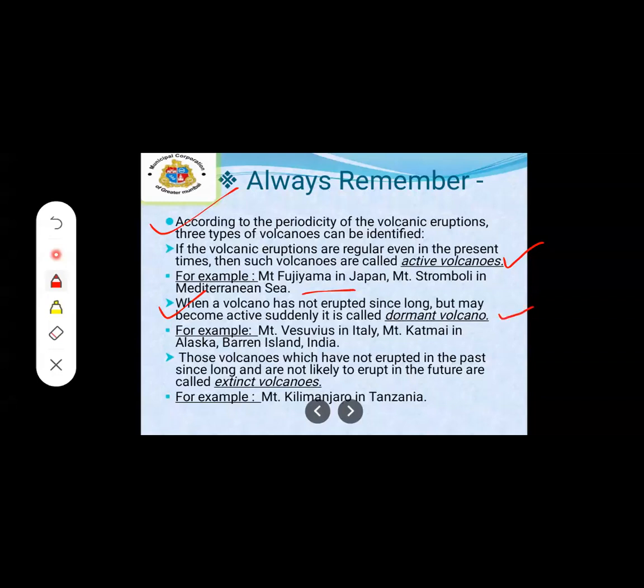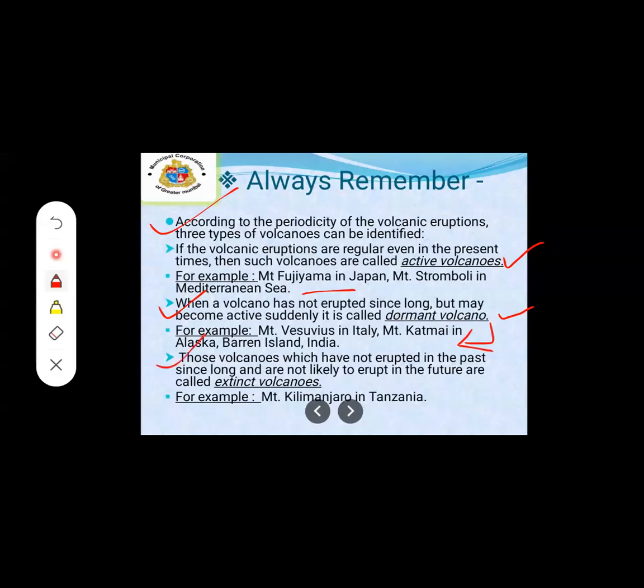When the volcano is totally silent and suddenly becomes active, that type of volcano is known as dormant volcano. The example is Mount Vesuvius in Italy.